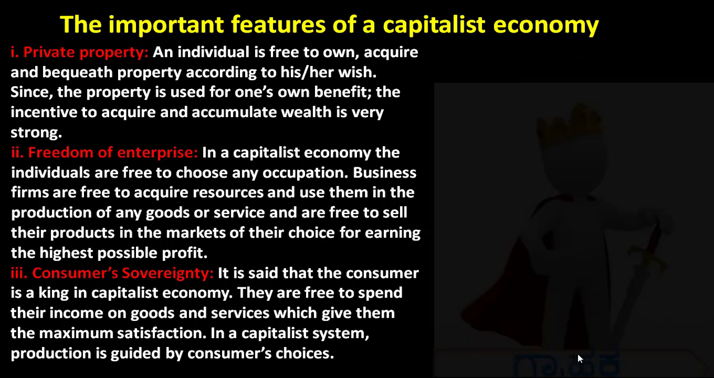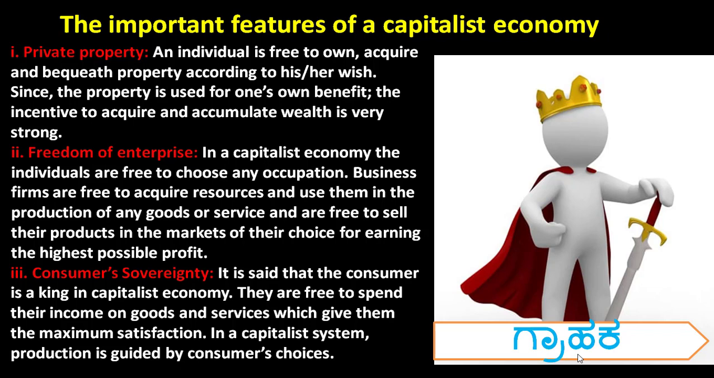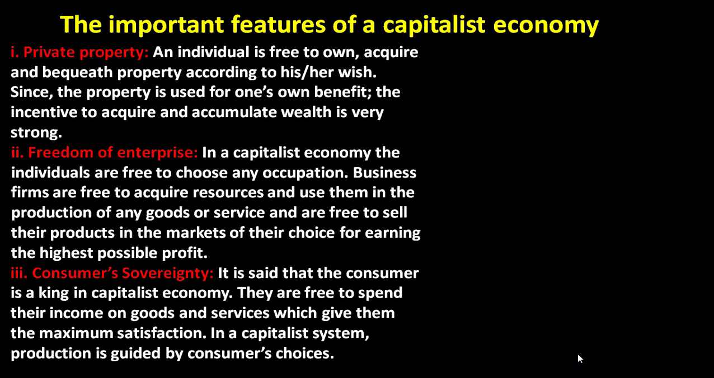And the third point, consumer sovereignty. It is said that the consumer is king in a capitalist economy. They are free to spend their income on goods and services which give them the maximum satisfaction. So in the capitalist system, production is guided by consumers' choice. Based on consumers' tastes and choices, goods and services will be produced under the capitalist economy.